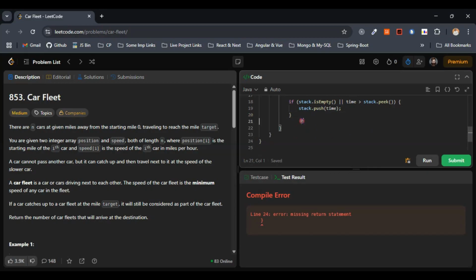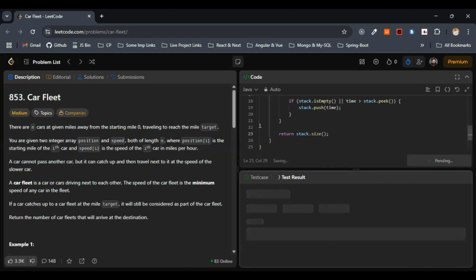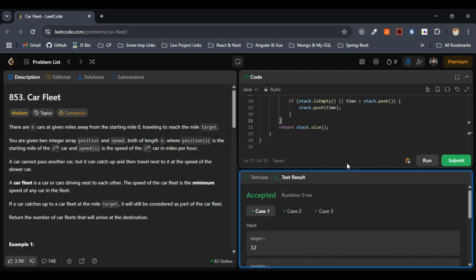So this is fine. Just give me a second here. Yeah. So here let me paste this one. So let me format the code once. Let me hit the run button. Just give me a second here. Let me hit the run button.